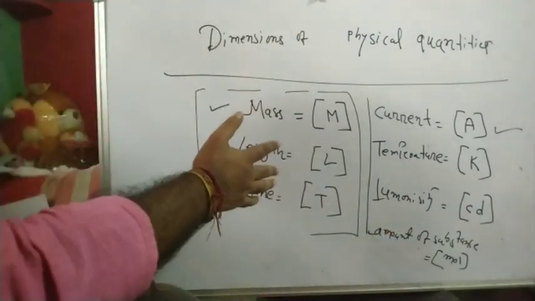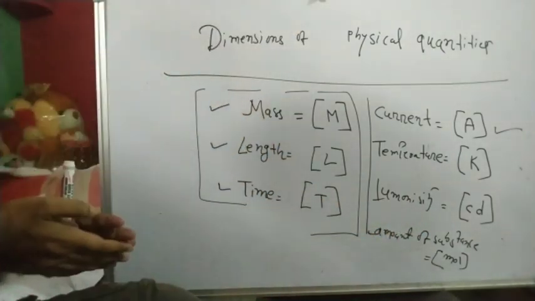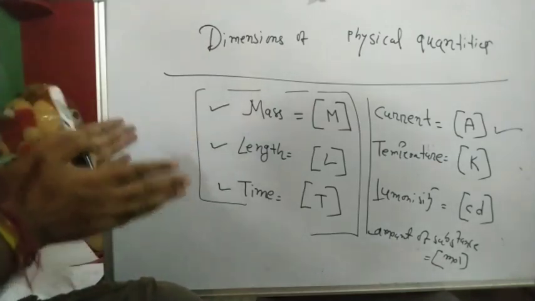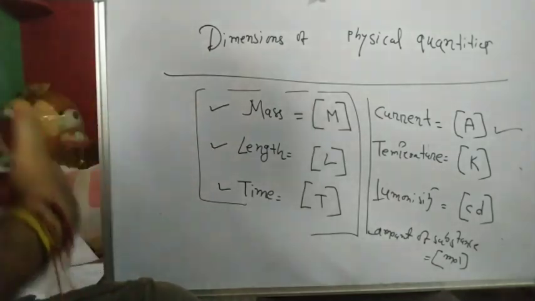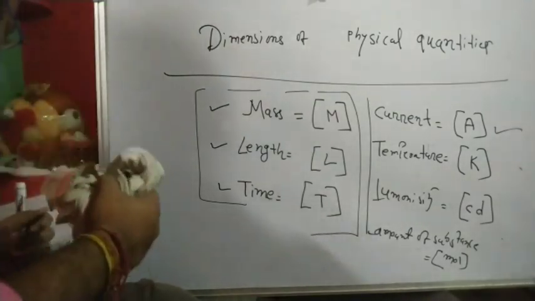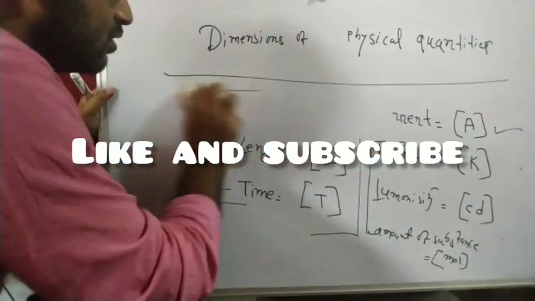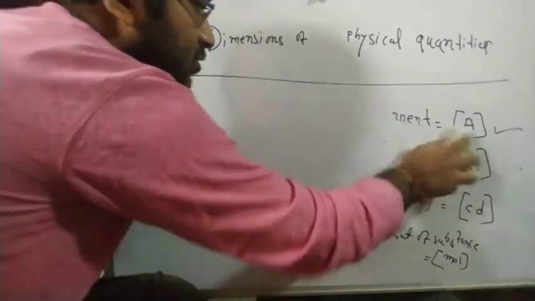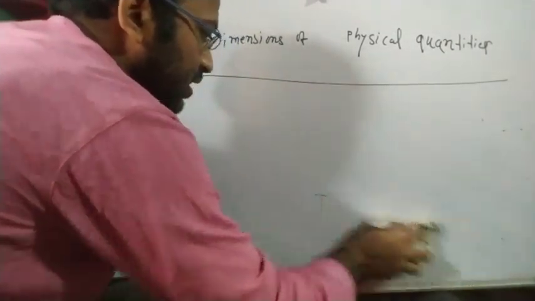So all these are seven fundamental quantities. Here for fundamental quantities you also know what the units of these fundamental quantities are. Now what is the definition of dimension? The definition is not important but you have to understand the thing. So that's why I am going to write the definition.